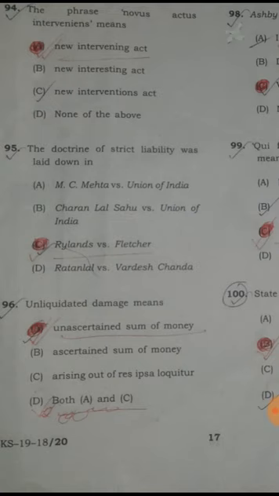Question number 96. Unliquidated damage means an unascertained sum of money. Here the answer is option number D, maybe D, but I am not sure. So sorry for this. If anybody knows this, please kindly comment in the comment box for correction.